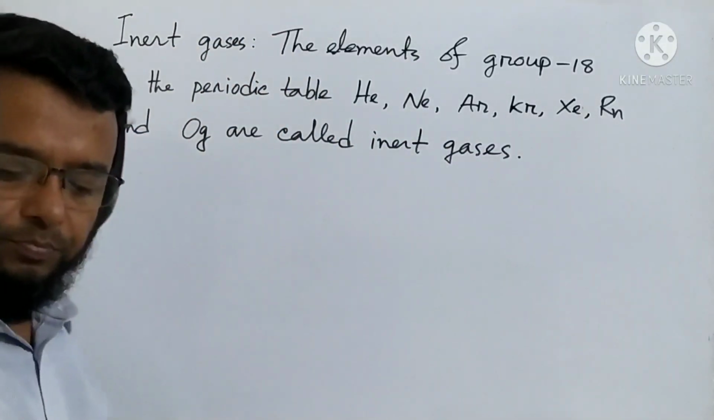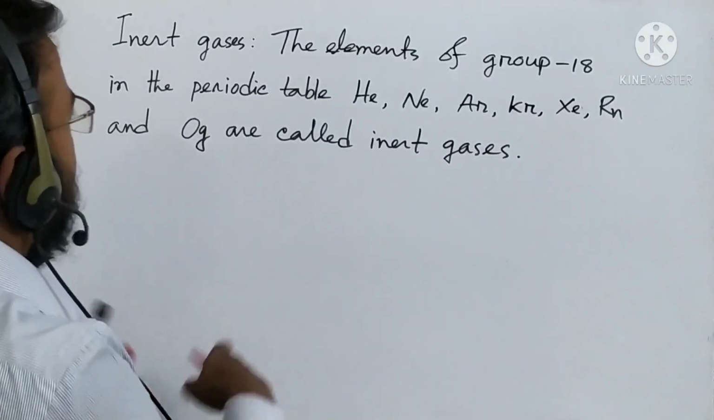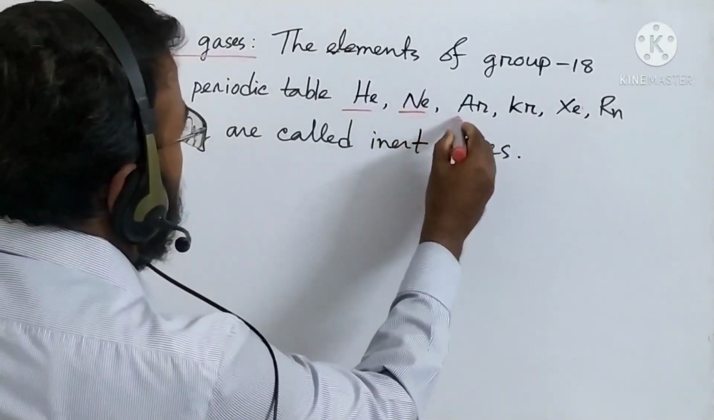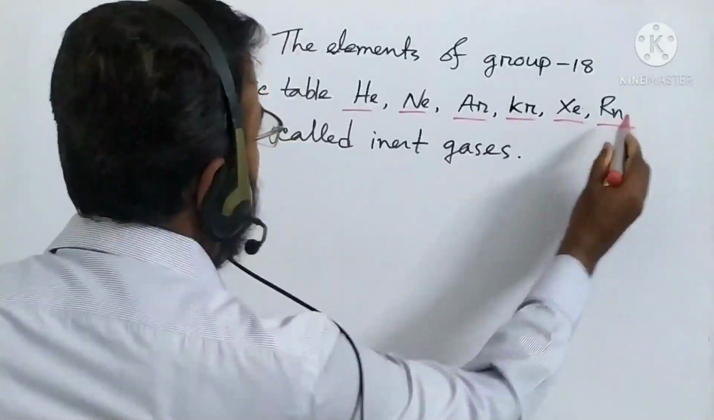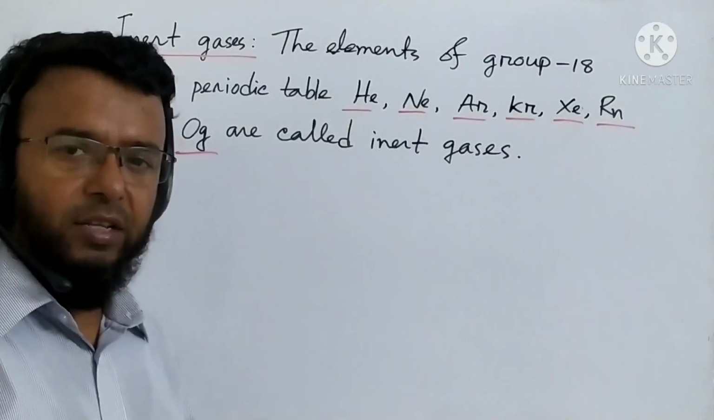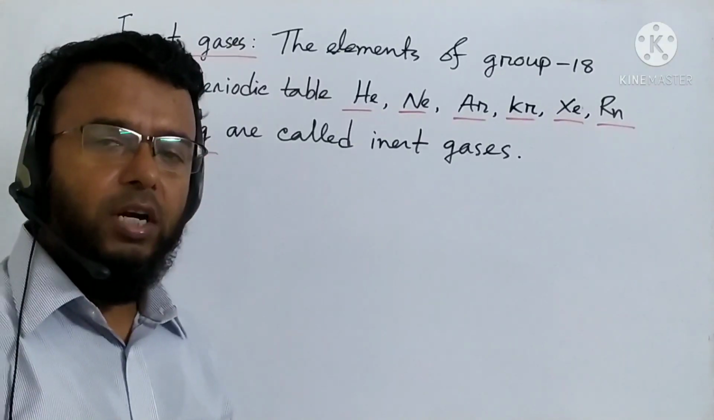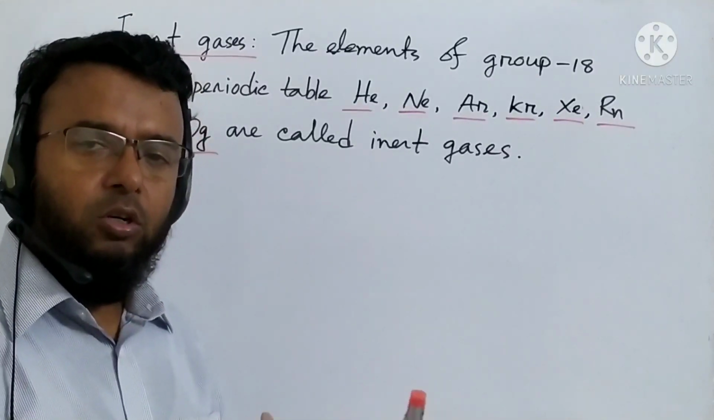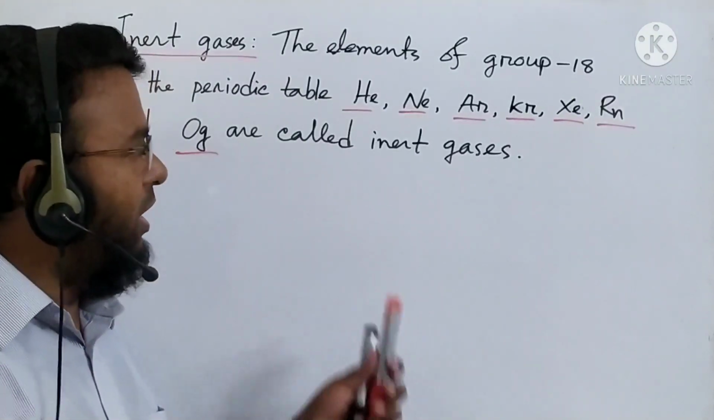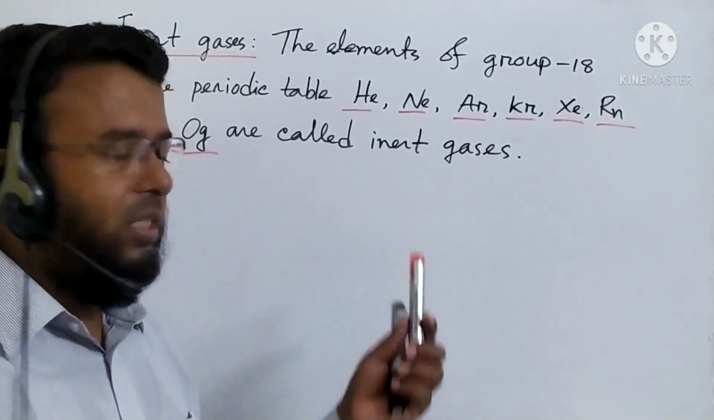Okay, now again I am telling, the elements of group 18, these are inert gases. What are these? Helium, neon, argon, krypton, xenon, radon, and oganesson. These 7 elements of group 18 in the periodic table are called inert gases. Why are these inert gases? Because they do not share, accept, or donate any electrons with another atom to form bond. That means they remain inactive to form bonds. So for this reason these are called inert gases.